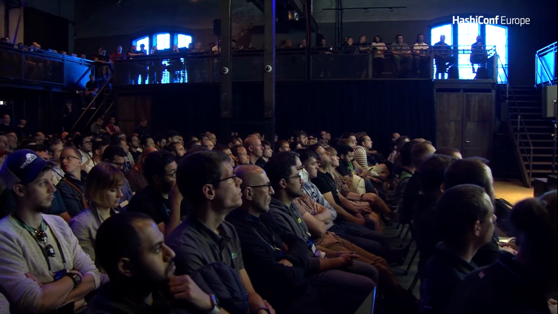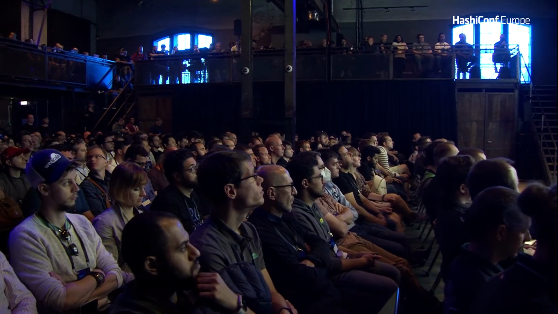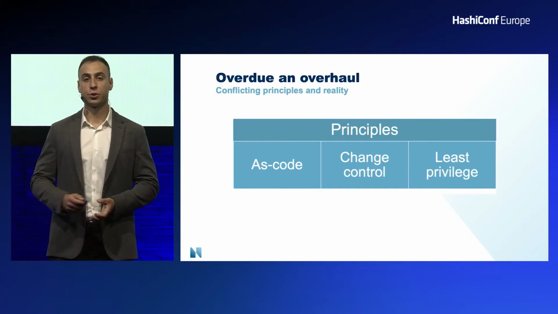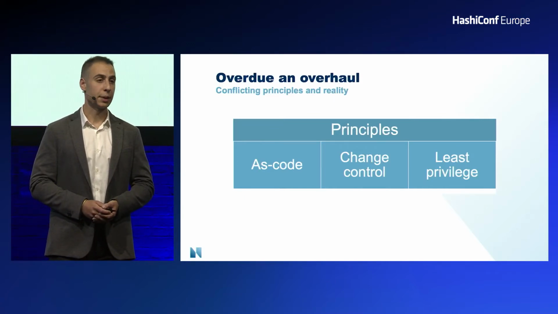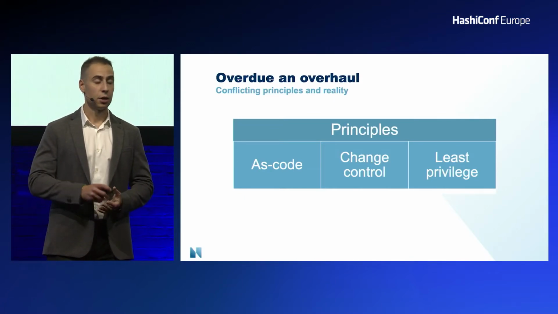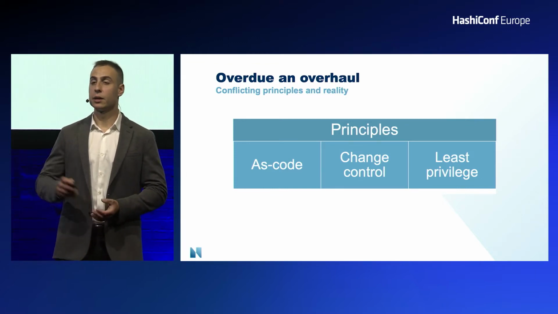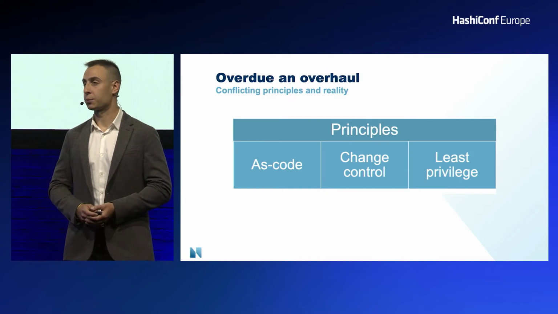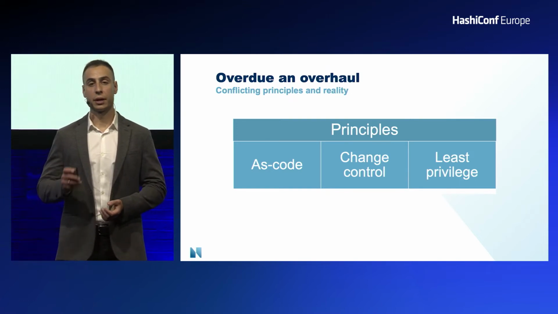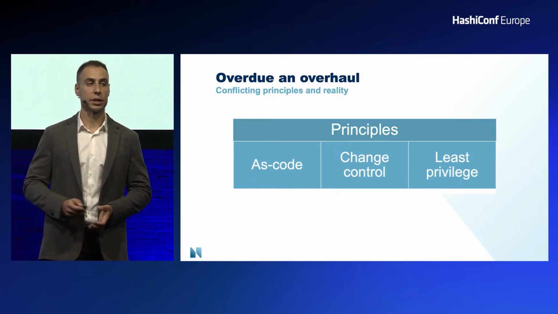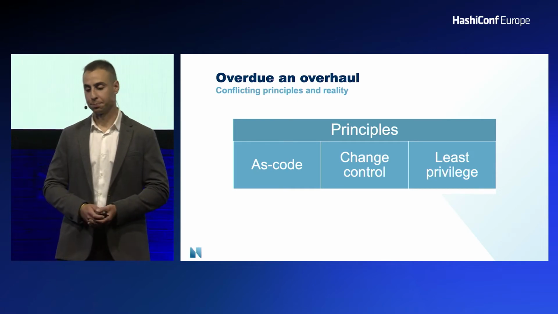possible. Next, we have to ensure that we have a strict and efficient change control process. We need to be able to protect our production services across the fund at any time. And lastly, we have to ensure that we're following security best practices. We need to be doing and following least privilege at all times. That's always clear.